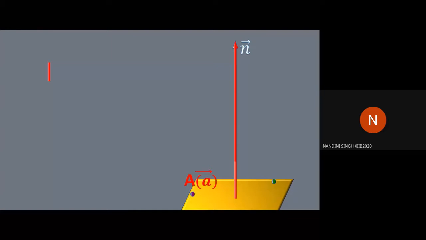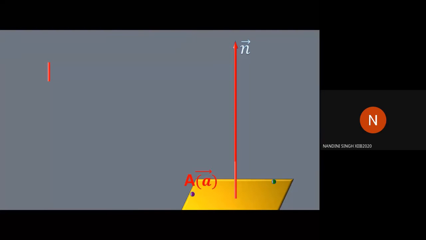So here you can see that there is a point which I call capital A, and in bracket I have written a vector that is nothing but the position vector of the given point of the yellow color plane.